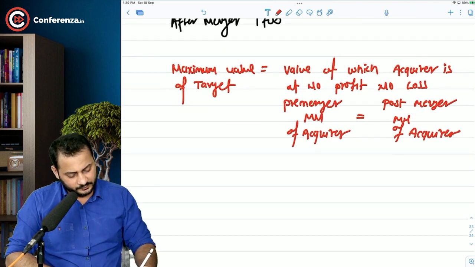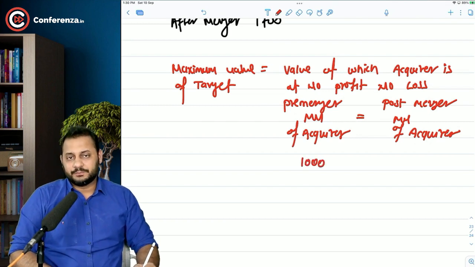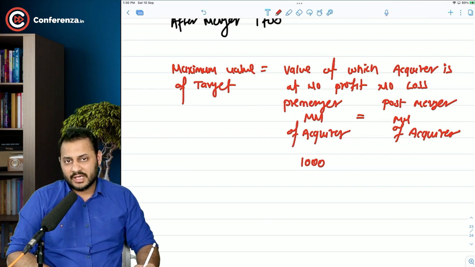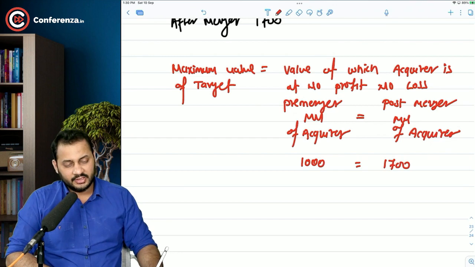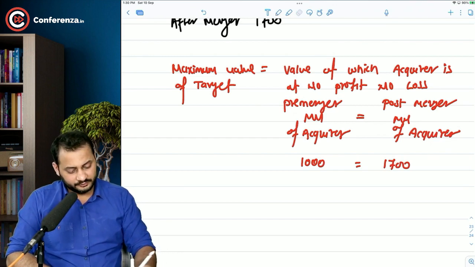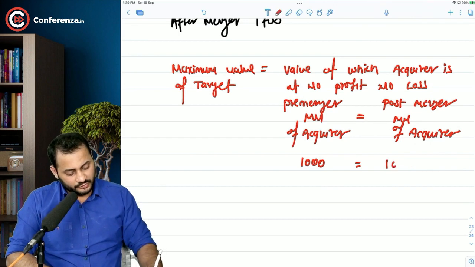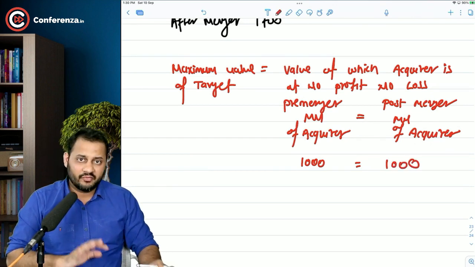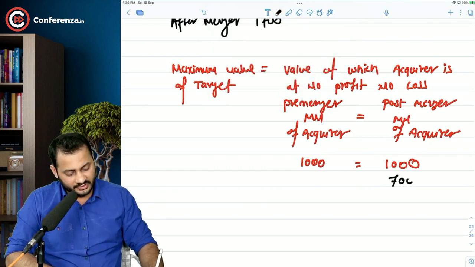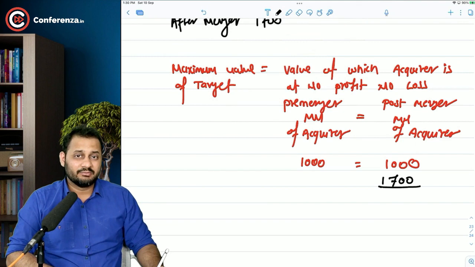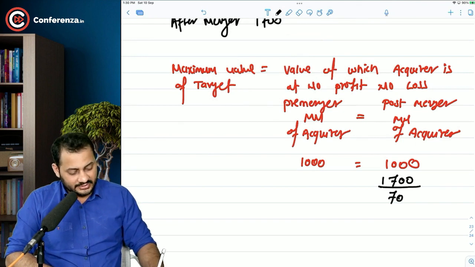So try to understand. Before merger, we have a value of 1000 lakhs. And after merger, the total value of the company is 1700, and we want to keep 1000. We also want 1000 at least after merger, but the total market value of the company after merger is 1700. So the maximum that we can give them is 700 lakhs.